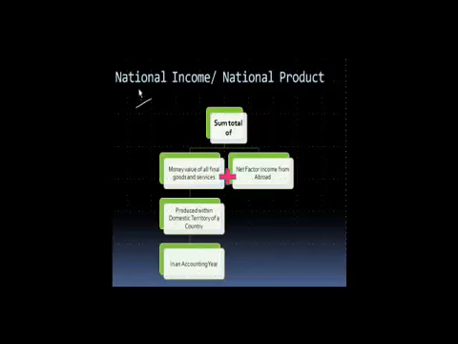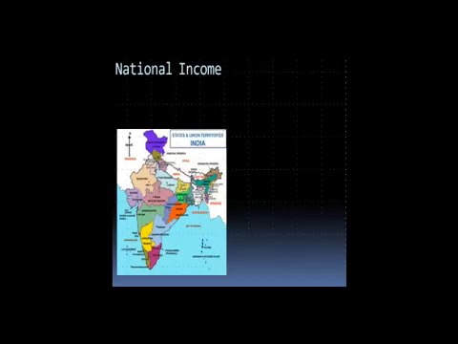Today, we are going to study national income. Now, if you look at a country like India, when we say national income, what it means is the income which is produced within the territory of India. So if you see, this is the map. If you are sitting anywhere in India, and you are producing any of the goods or services, and you're producing income, then that is going to be included in the national income.